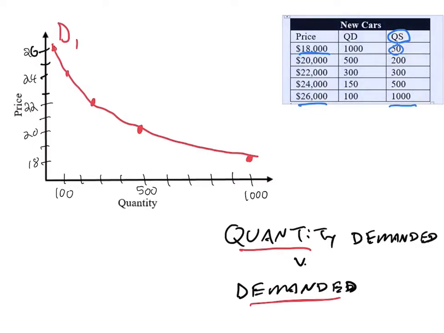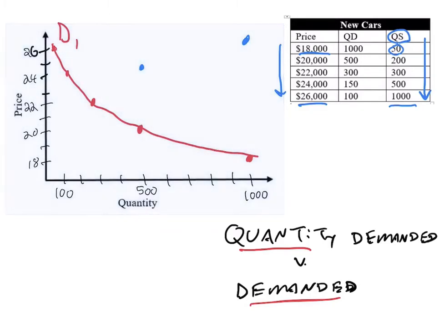So as price goes up, quantity supplied also goes up, and we've seen that graphed on charts before. At $26,000, 1,000 cars are supplied. At $24,000, we only have 500, so that goes down quite a bit.